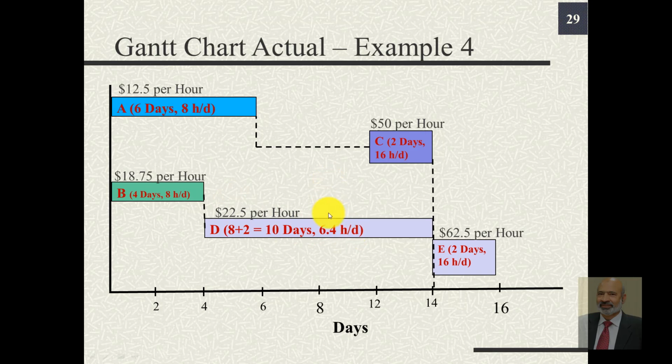Actually we will be spending 8 hours, but since the work produced is equivalent to 6.4 hours, we have to use this revised rate so that the product of 6.4 and 10 eventually comes out to be $1,800. And finally, activity E had to be compressed in 2 days at a rate of 16 hours per day, and so the revised rate of payment would be $62.5 per hour.